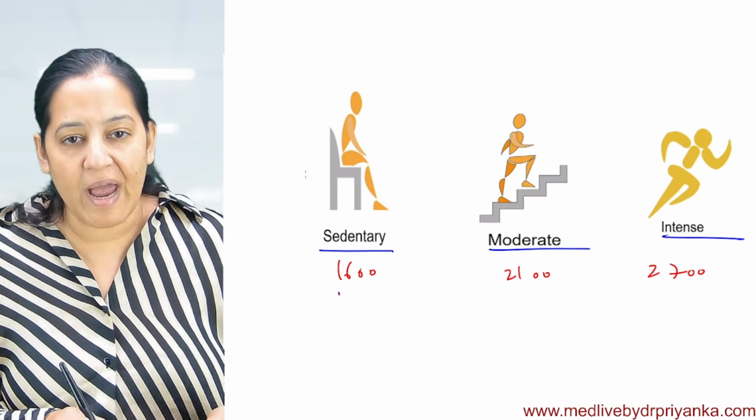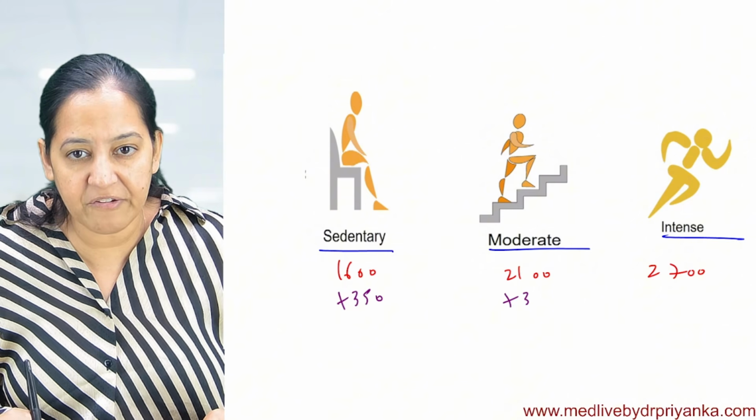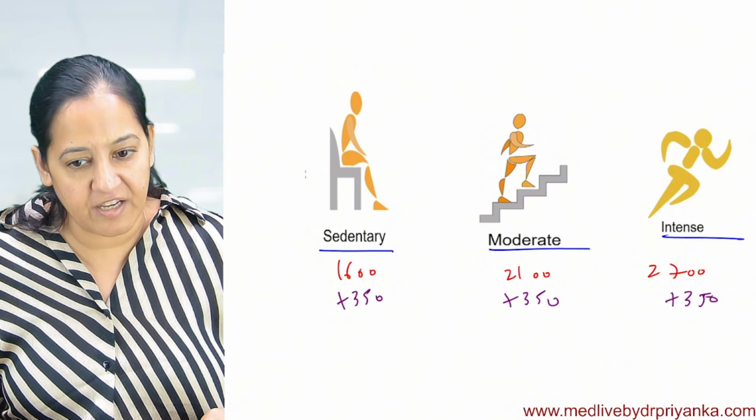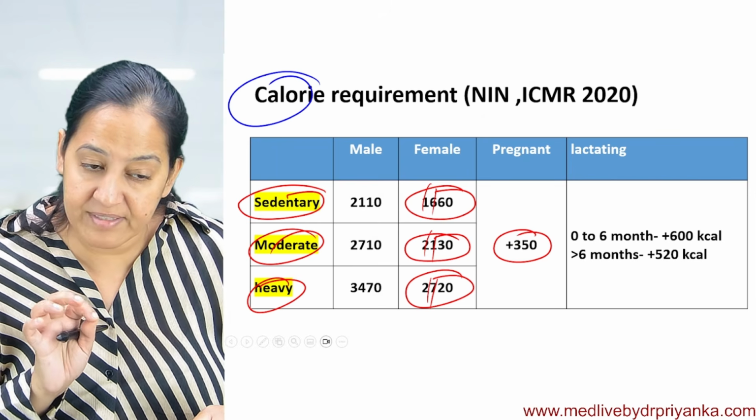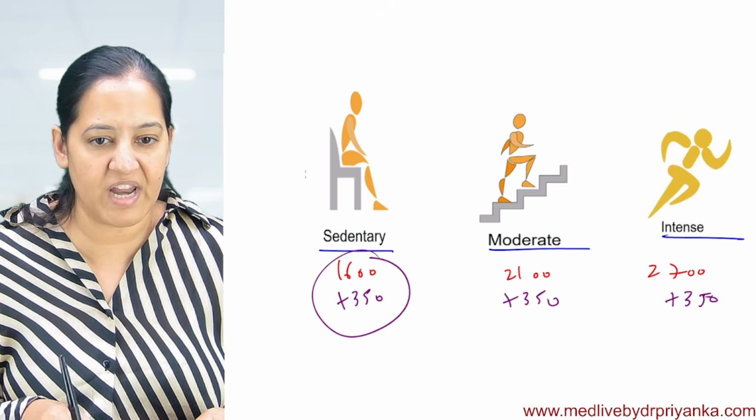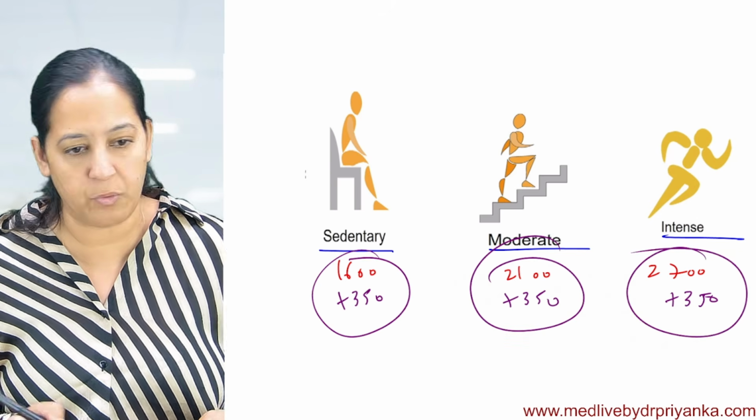Additional 350. So additional 350 here, additional 350 here, additional 350 here. Whatever is the answer in all three trimesters, an additional 350 kilocalories is required. Okay, additional. You just add to whatever is the answer.